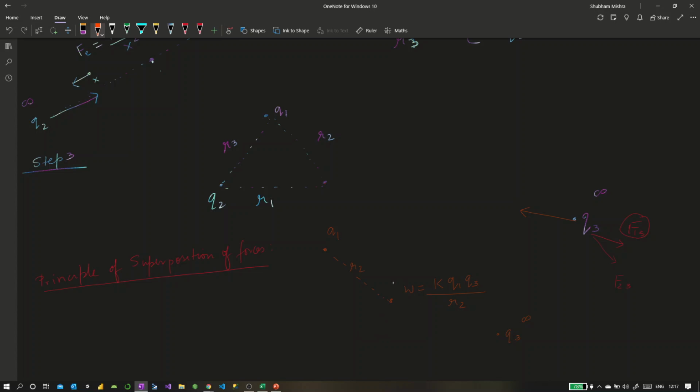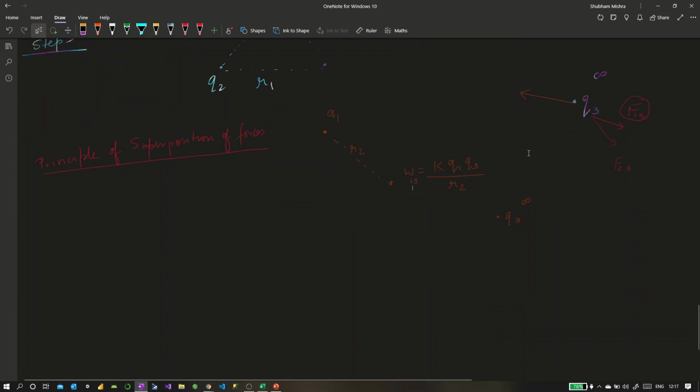So now we have got half of the work. So we can call this W13. Now similarly, in order to consider the effect by force 23, what we can do is we can ignore the force 13 and consider only this. Now when we do that, the problem again reduces to this problem.